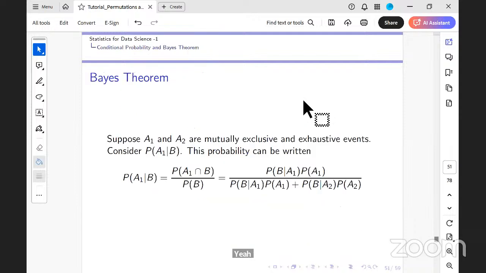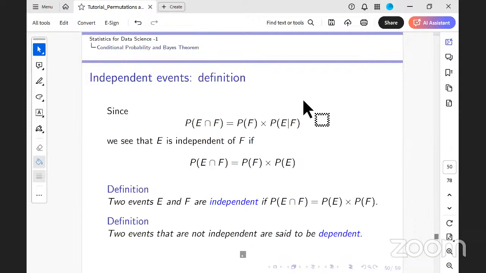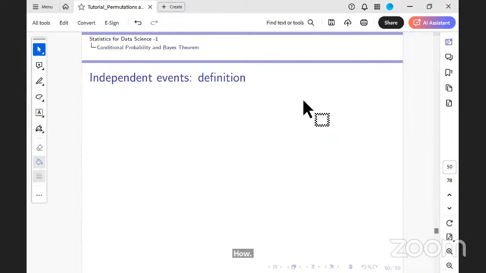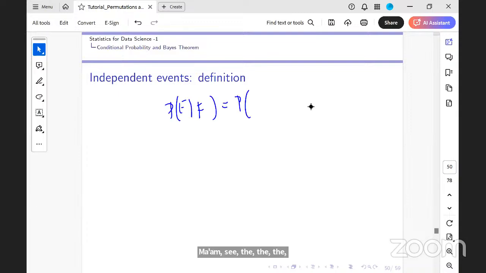Ma'am, can you explain how the probability of E given F is equal to the probability of E? See, when the occurrence of E happens irrespective of what your F was, then E is independent of F.